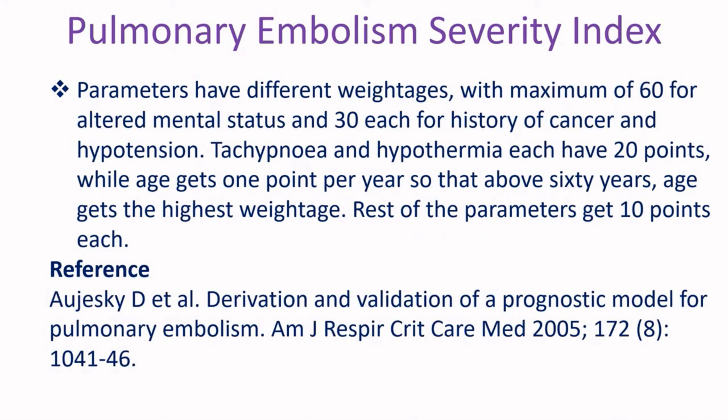Parameters have different weightages with maximum of 60 for altered mental status and 30 each for history of cancer and hypertension. Tachypnea and hypothermia each have 20 points, while age gets 1 point per year, so that above 60 years age gets the highest weightage. The rest of the parameters get 10 points each.